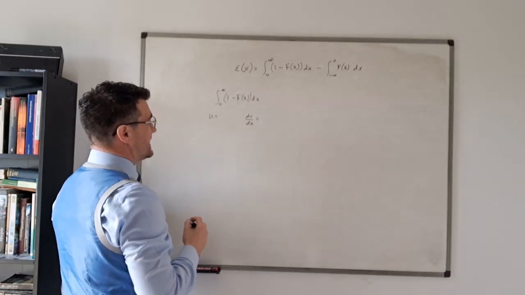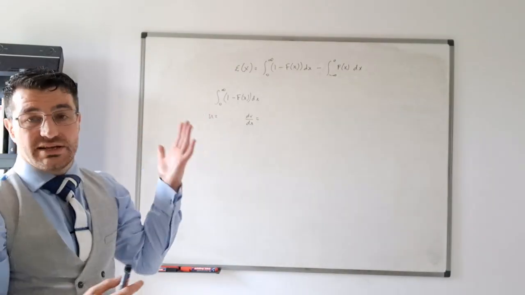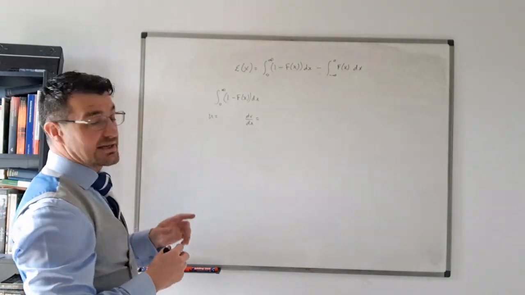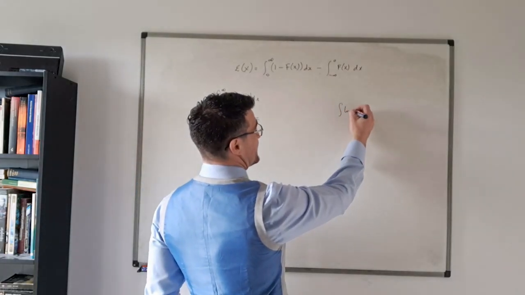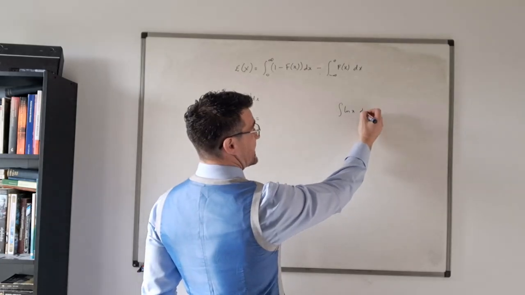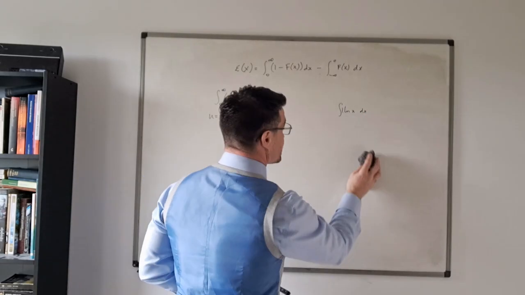But which way around do I assign these things? Because it doesn't even look like a product. Well, it kind of is. So you might have seen this trick before when it comes to, for example, using integration by parts to find the integral of the natural logarithm of x, where you think about it as 1 times the natural logarithm of x.